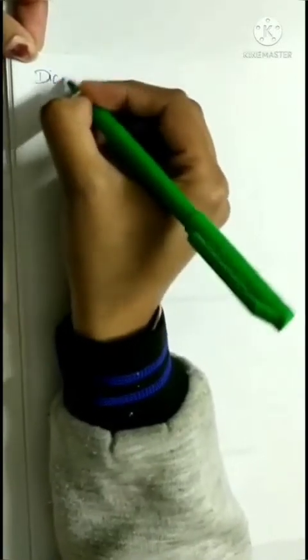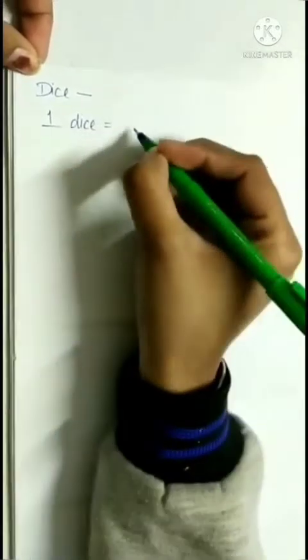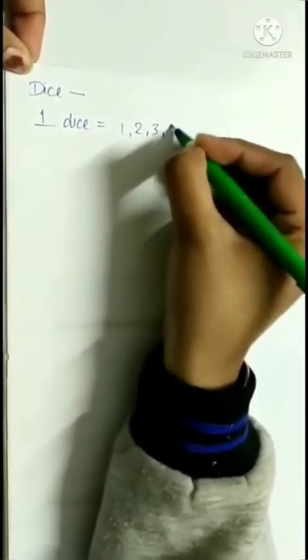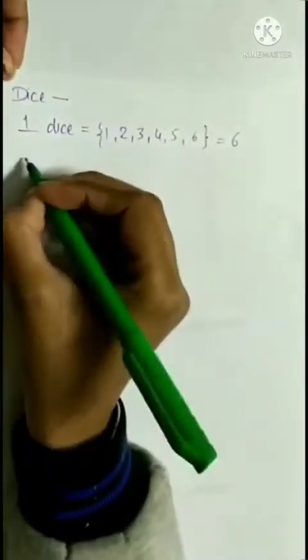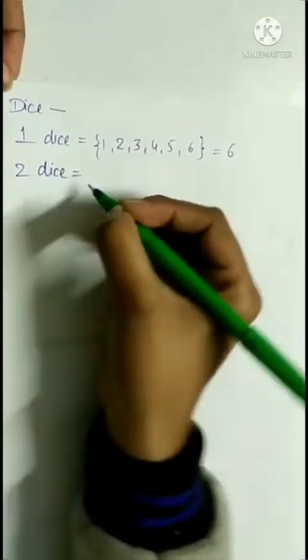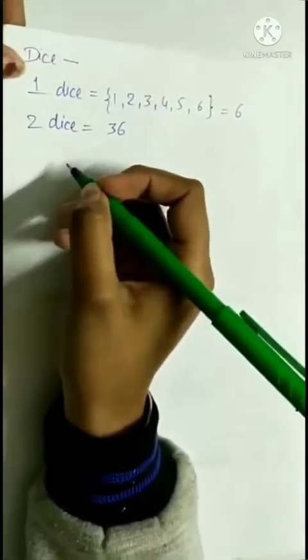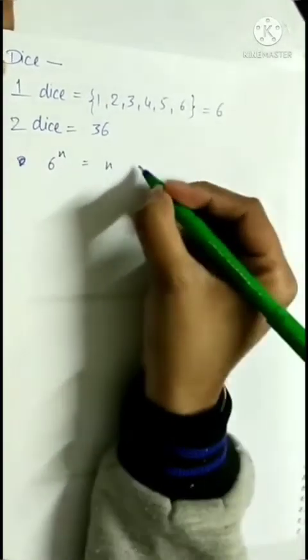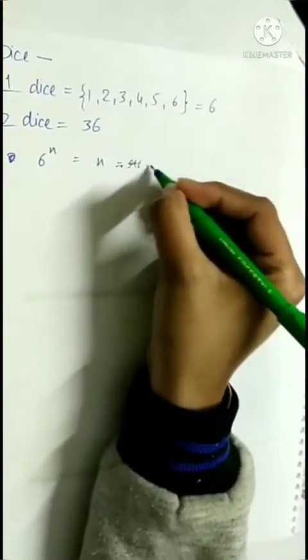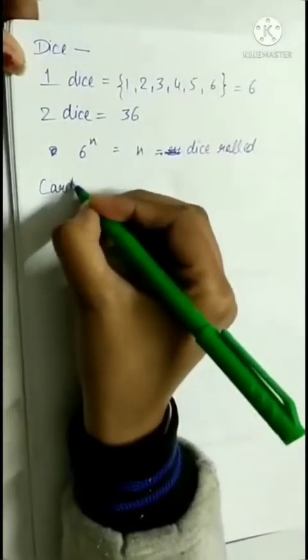Now we will take an example of a dice. If a single dice is rolled, then the outcomes of 1, 2, 3, 4, 5, 6 will be 6. But if 2 dice are thrown, the outcomes will be 36. There is one simple formula for the outcomes of dice. It is 6 to the power n, where n represents the number of dice rolled.